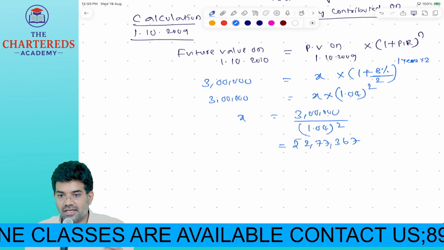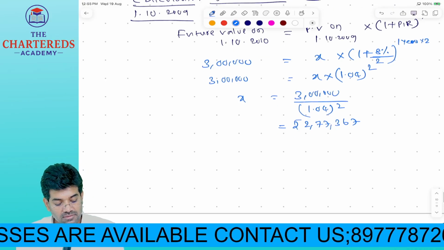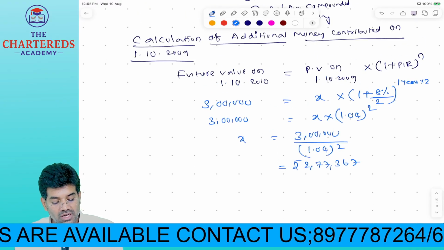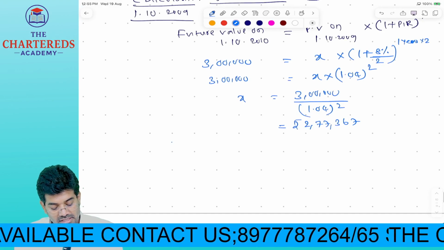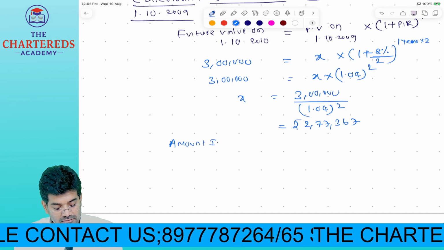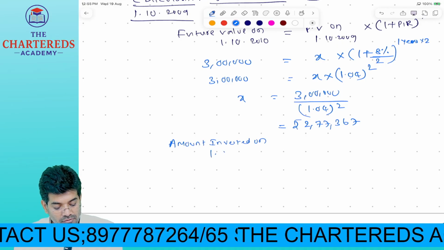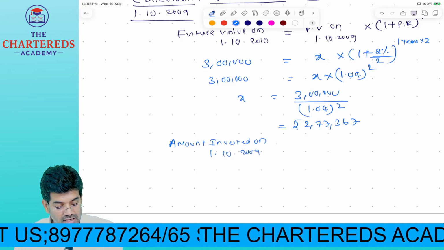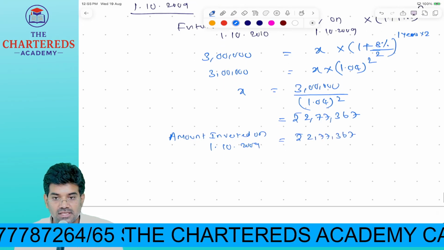Uses of calculator this is, to save time. Now we got to know the present value. That is amount invested on 1st October 2009 is equal to 2,77,367.